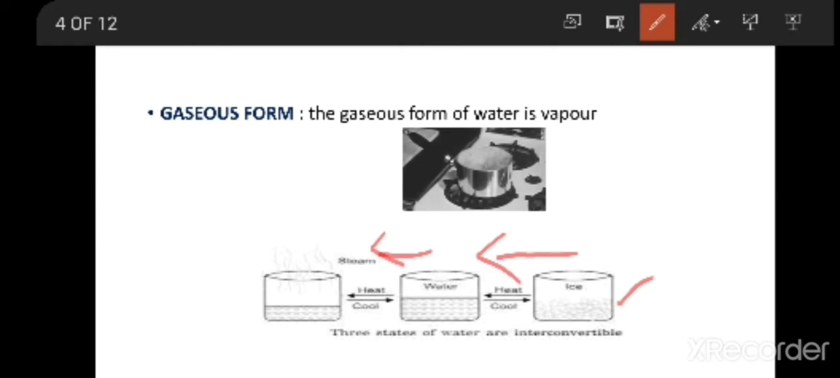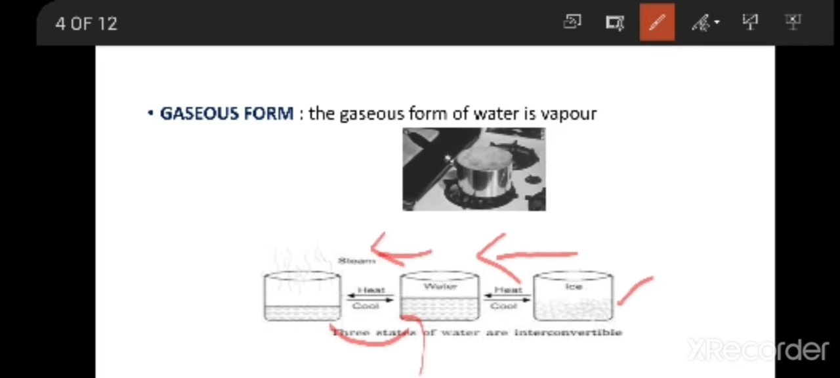In the same way, I want to convert steam into water now. Can I convert steam into water? Yes, I can convert steam into water by cooling. When you cool the steam, then you can see the water droplets. So, after cooling the steam, you can see the water.